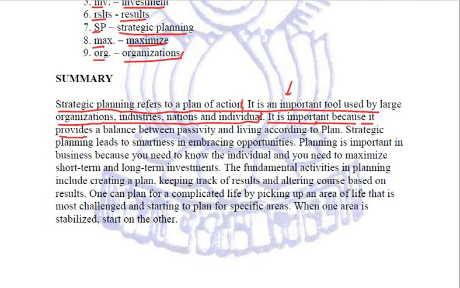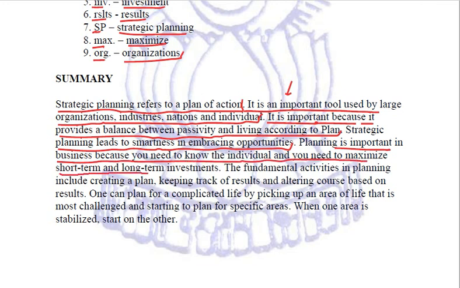Number one, it provides a balance between passivity and living according to plan, and it leads to smartness in embracing opportunities. Planning is important in business because you need to know the individual and you need to maximize short-term and long-term investments. This is all the importance. Then the fundamental steps: the fundamental activities in planning include creating a plan, keeping track of results, and altering course based on results. We have taken these three points.